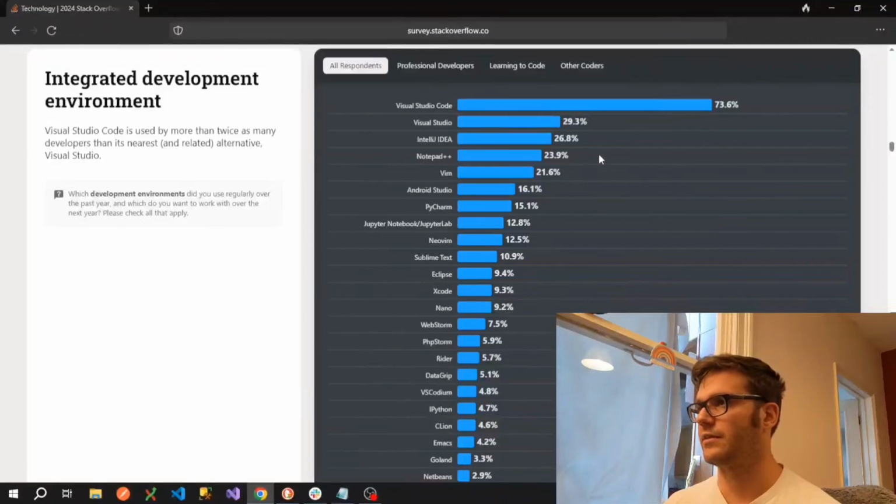Speaking of things that are just text editors, Vim as well is on here. Vim's not an IDE either, it's a text editor. You can kind of make it IDE-like, but it takes a lot of effort to set up and get into that state. The selling point of Vim is it has optimized key bindings, but you can set that up in any IDE. Android Studio is for mobile development. Moving down, we can also see NeoVim on here, but that's just Vim again. It just has an improved plugin architecture.